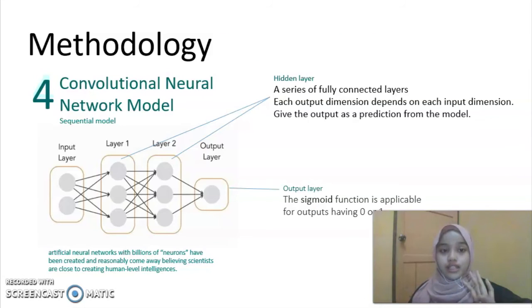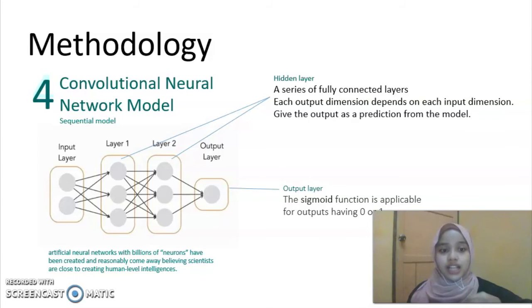Next, the fourth one is the convolutional neural network model. In this model, we have three types of layers, which are input, hidden layers, and output layers. For the input layer, we insert the data from the previous pre-processing methodology, and then we go to the hidden layers. These hidden layers are a series of fully connected layers. Each output dimension depends on each input dimension. It gives the output as a prediction from the model.